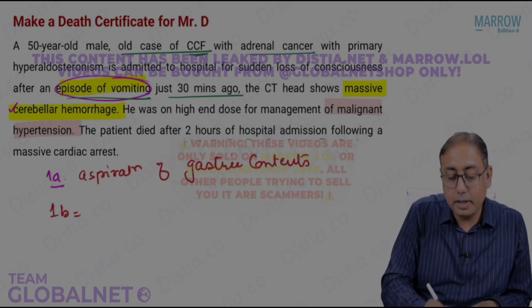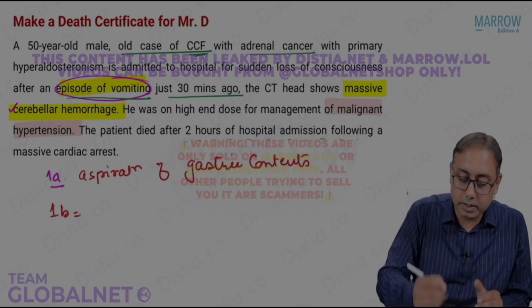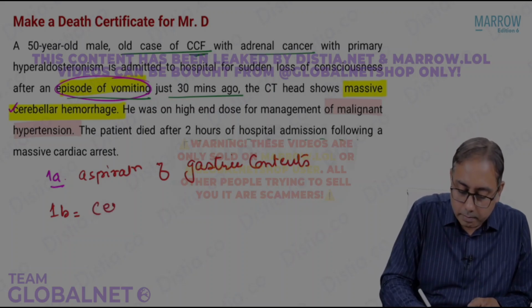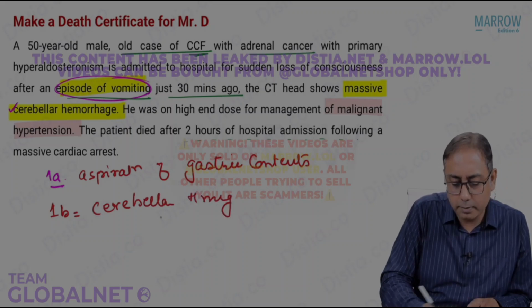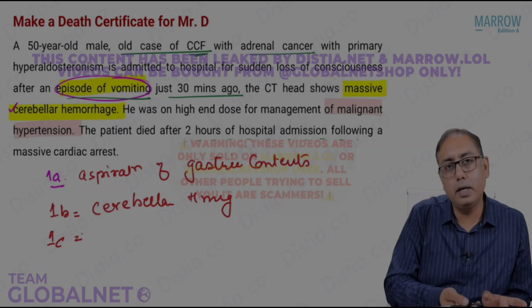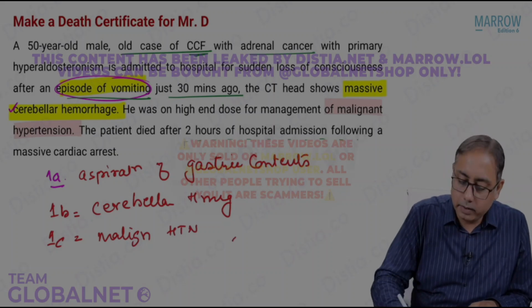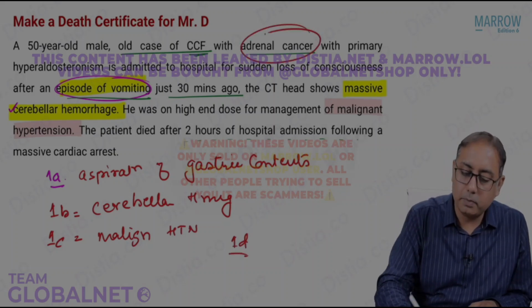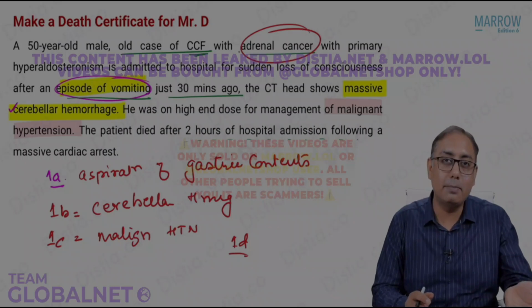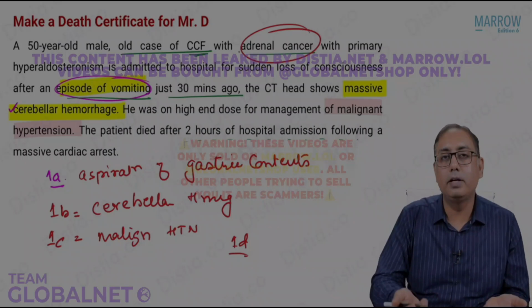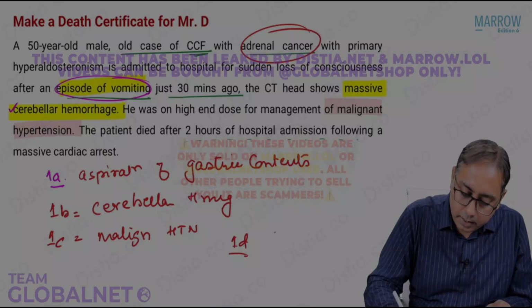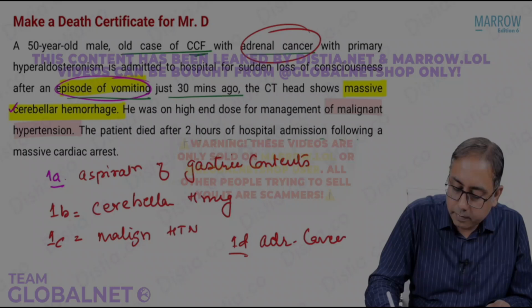So why did the vomiting happen? It was because of the immediate cause, cerebellar hemorrhage. Why did the cerebellar hemorrhage happen? Common sense, because of malignant hypertension. That is what the question also says. Malignant hypertension happened to that patient. And then 1D, there is another problem. Why was there malignant hypertension? Because of adrenal cancer. There was primary hyperaldosteronism, that is adrenal cancer.